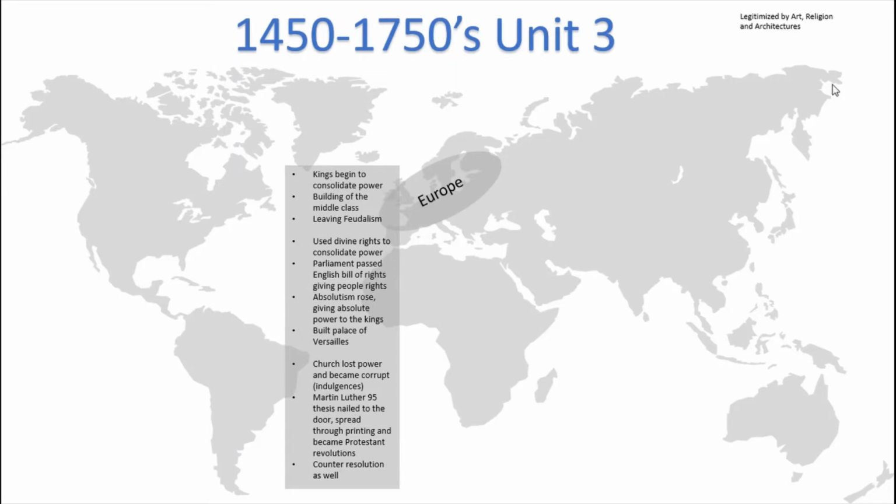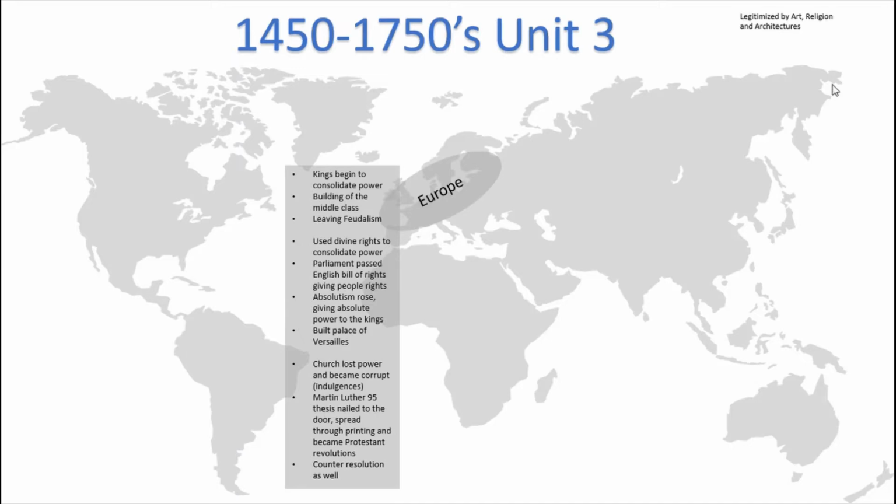Also, the church started to lose its power and became corrupt, starting to sell indulgences, basically ways to get into heaven for money. Martin Luther saw these corruptions, and he nailed the 95 Theses to the church door, basically stating all the grievances he had with the church. However, this spread rapidly because of the new printing press, and it became known as the Protestant Revolution. And new subcategories of Christianity came, such as the Lutheran Church or the Calvinist Church.